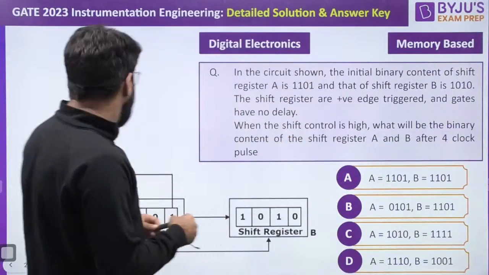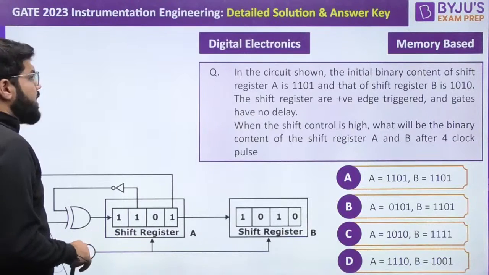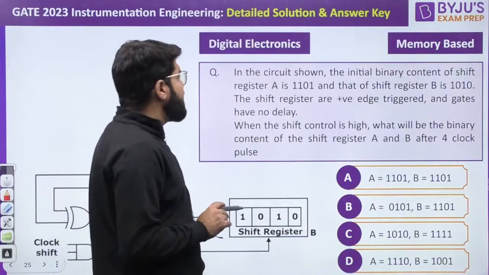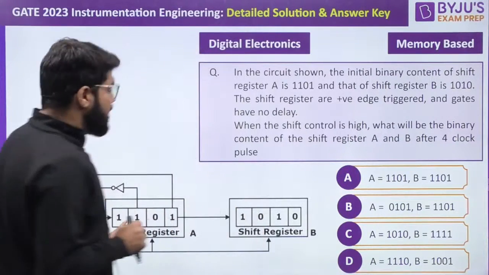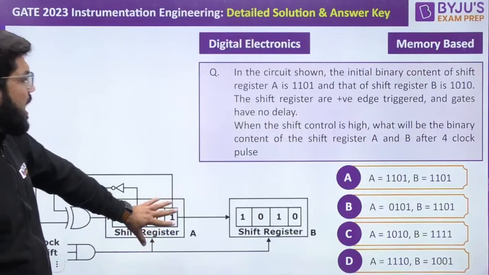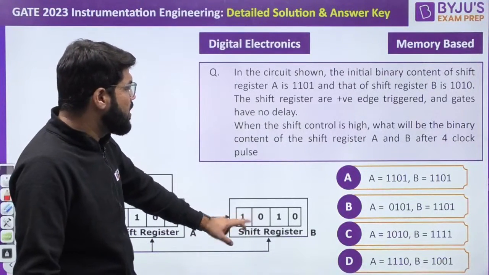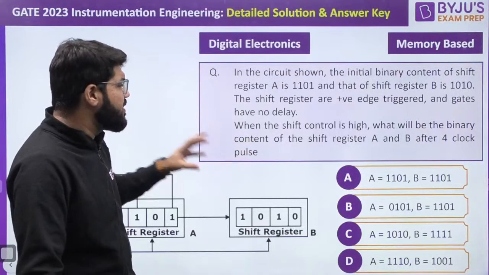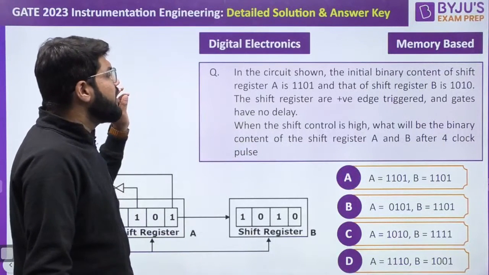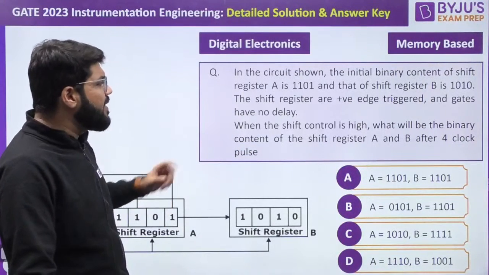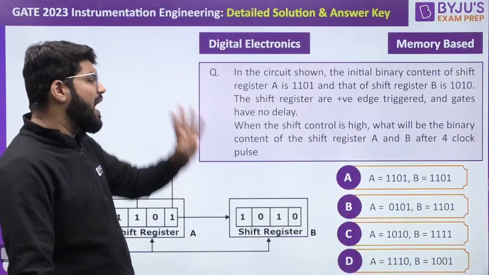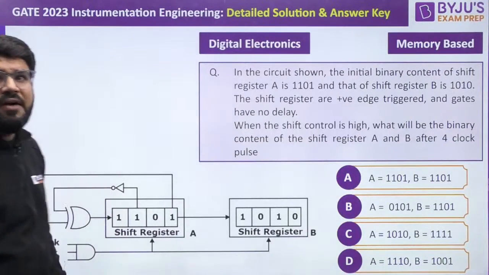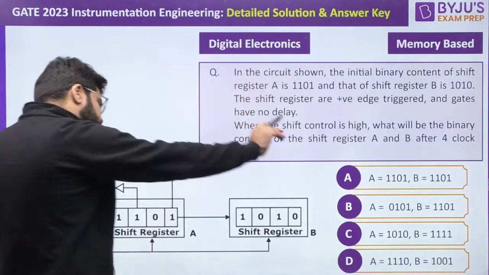This is another question. In the circuit shown, the initial binary content of shift register A is 1101, which is also written, and that of shift register B is 1010. The shift registers are positive edge triggered and the gates have no delay. When the shift control is high, what will be the binary content of shift registers A and B after 4 clock pulses? Give me the answer, this is simple too.